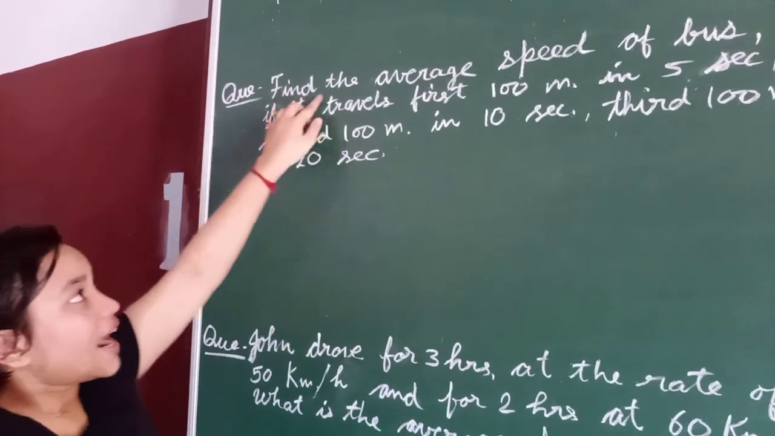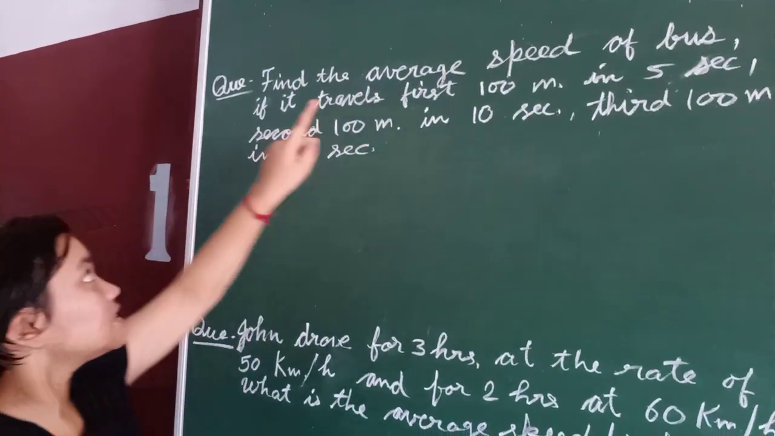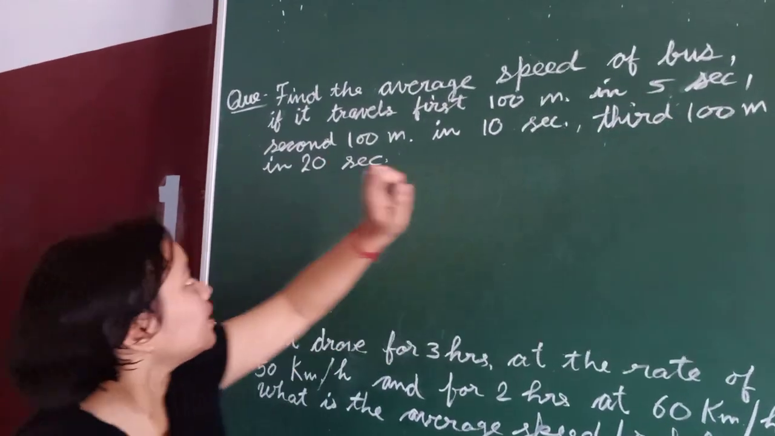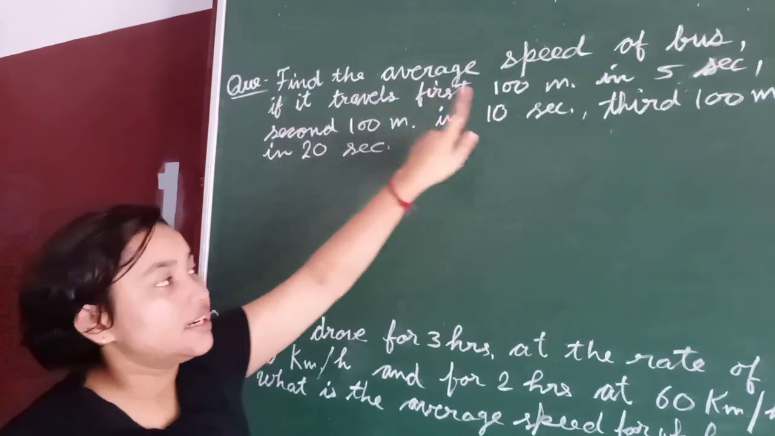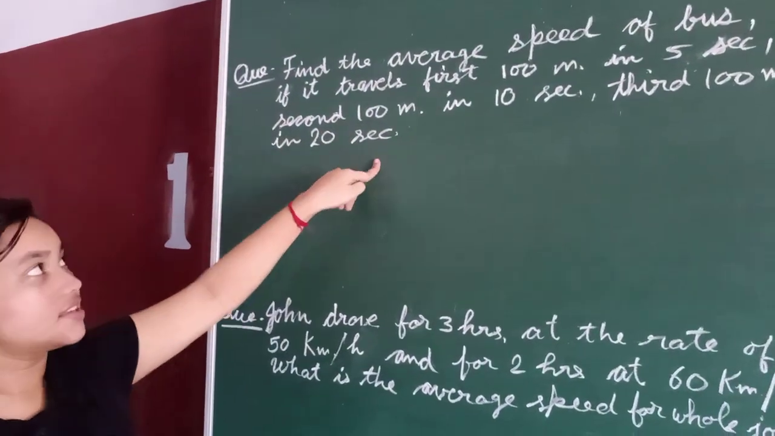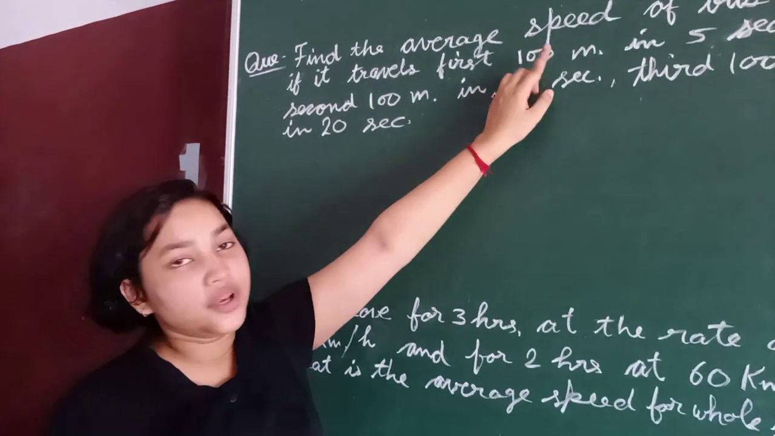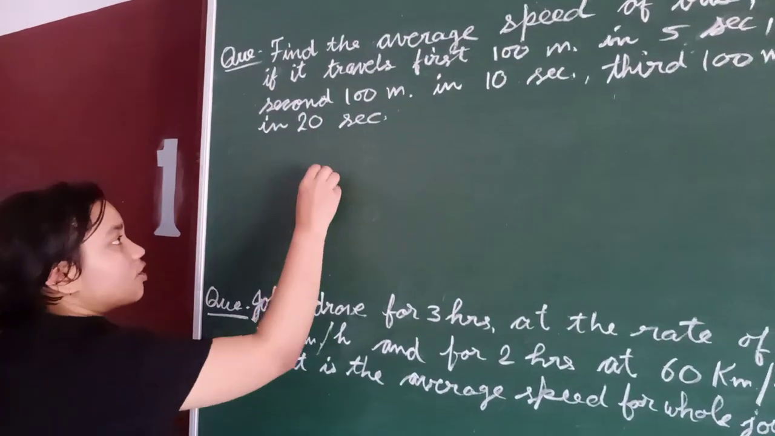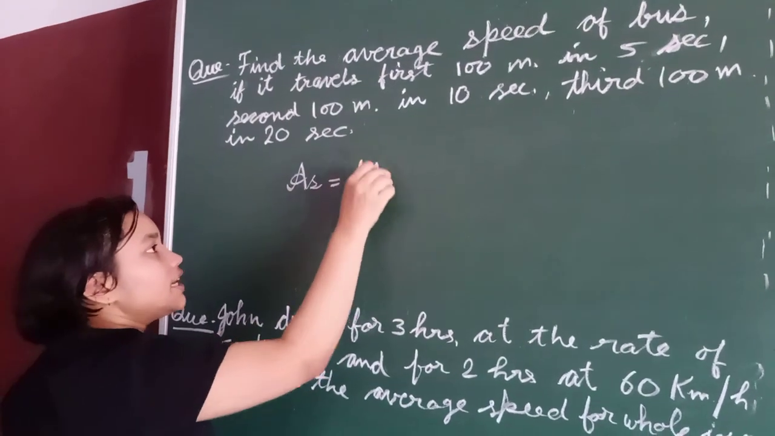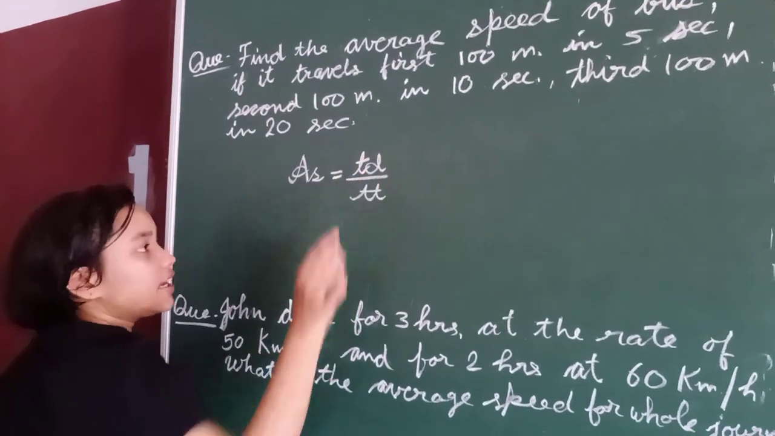Next question. Find the average speed of a bus if it travels the first 100 meters in 5 seconds, the second 100 meters in 10 seconds, and the third 100 meters in 20 seconds. So we have to find the average speed of the bus. So we have the formula: average speed is equal to total distance upon total time taken.